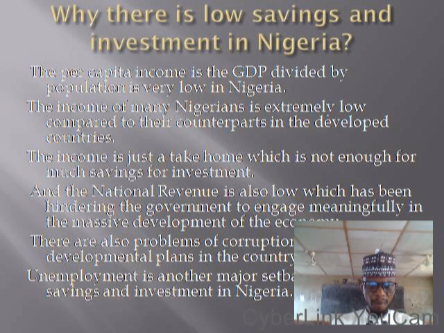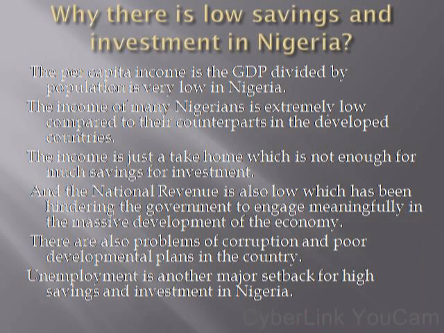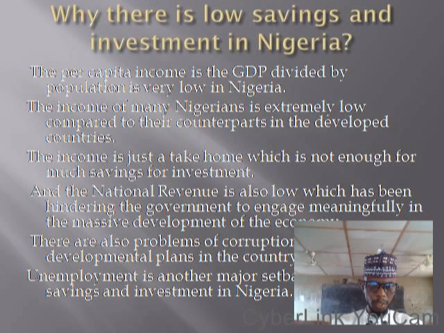Now, there are also problems of corruption and poor economic development plan in Nigeria. Corruption is very, very high. The money that should be available for the citizens, for development, people are embezzling it, siphoning it for their own selfish interests and benefits. Look at it, that is why it's affecting Nigeria. And again, you don't have a tangible economic plan or developmental plan in Nigeria. All these are affecting us.